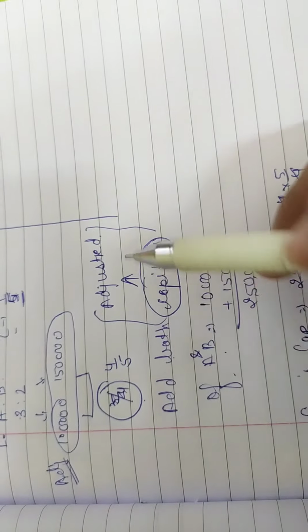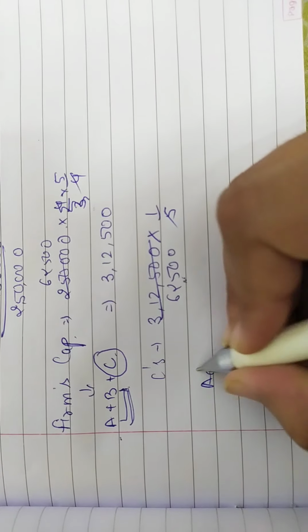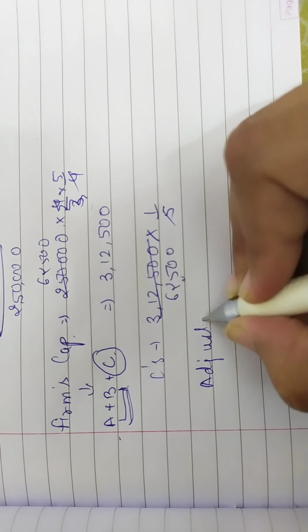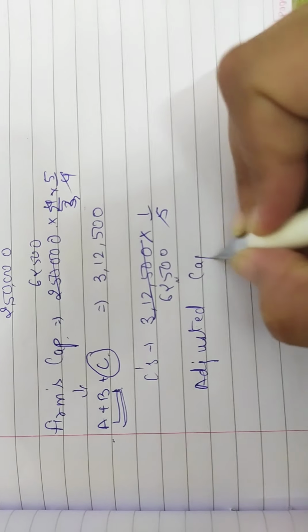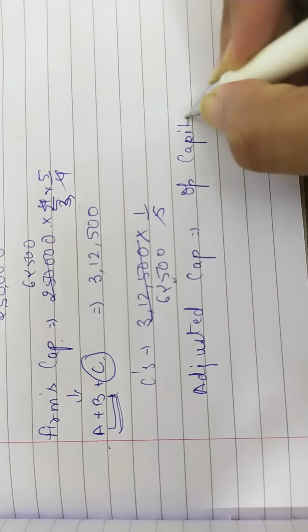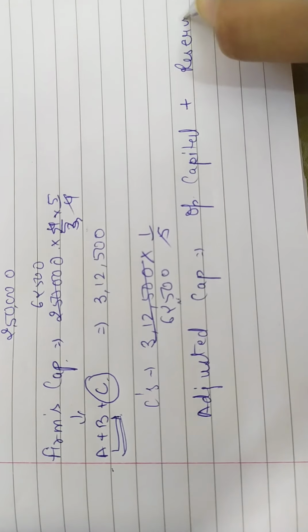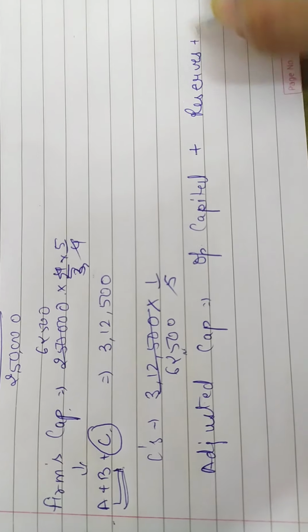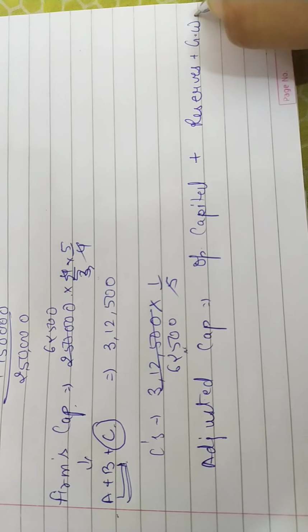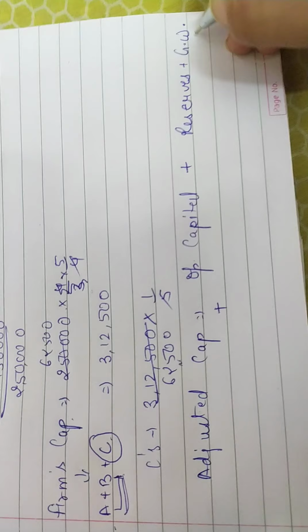Okay. So what are adjusted capitals? Adjusted capital means opening capital plus reserves plus goodwill, plus which goodwill?